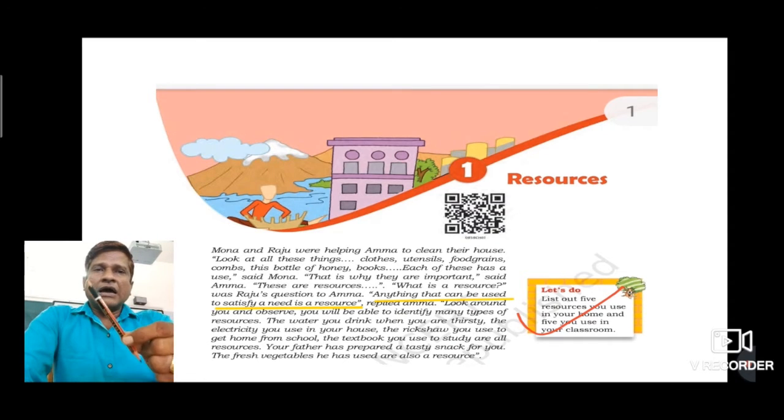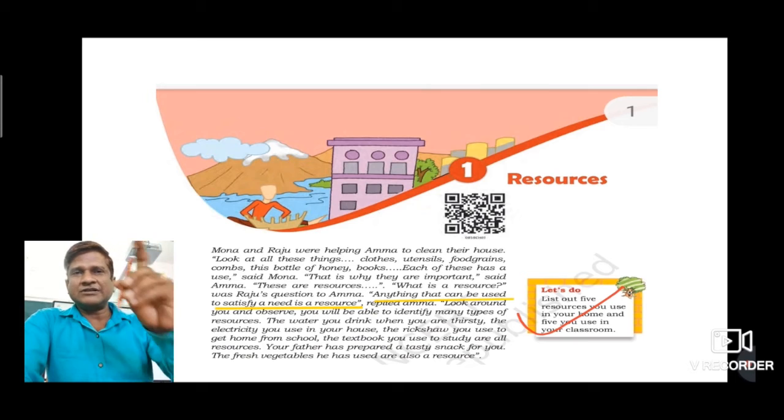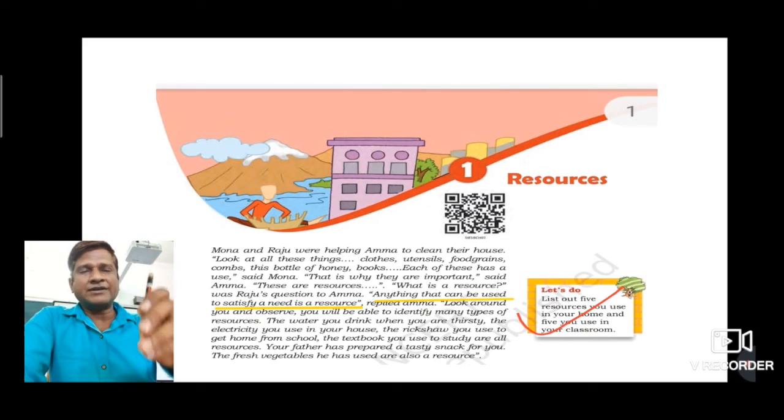Look, I have a pencil in my hand, okay, and this pencil can be used to write. So writing is my need, and this pencil is going to fulfill my need.